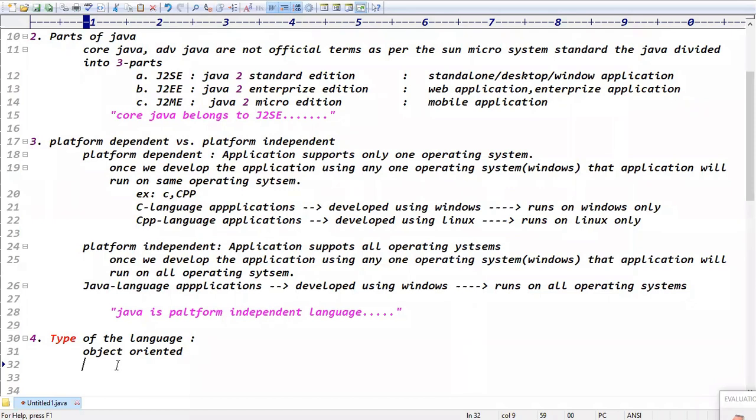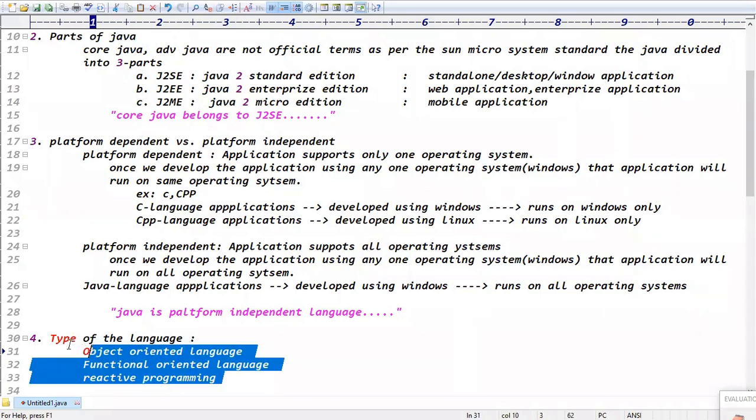Object oriented programming languages support OOPS concepts like classes, objects, inheritance, polymorphism, encapsulation, coupling, cohesion, like that. Java is an object oriented language, and it is also a functional oriented language, and even reactive programming also. Java initially was object oriented, later object orientation and functional programming, and now reactive programming also. Guys, do you agree with these words or not?